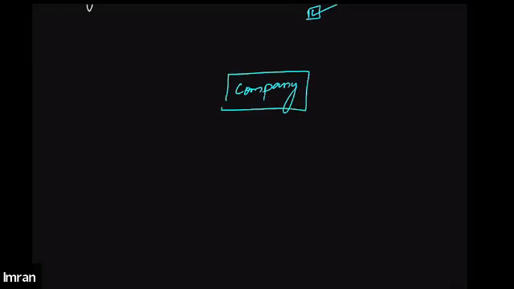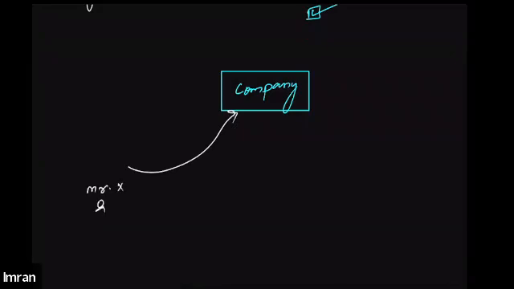For example, if anybody wants to become a shareholder or a member in this company, like, for example, there is Mr. X who wants to become a member in this company. Now, if he wants to become a member in the company, he will have to give a guarantee for a certain amount.